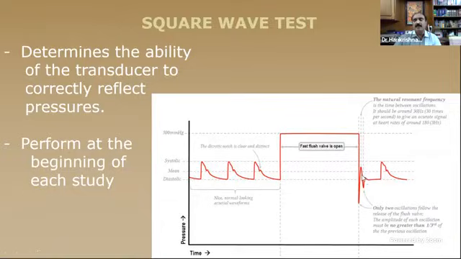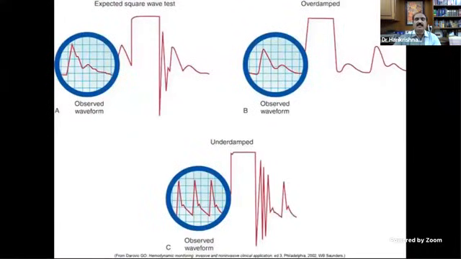One will be 50% of the rest. So only two after waves should be there. It should not be less than 2 or more than 2. If it is less than 2, it is an over damped tracing. You can see there is only a very, very minuscule wave. This is the ideal, which is seen here. This is the over damped one, and under damped you will have multiple waves. You will also get very high, pseudo high pressures.